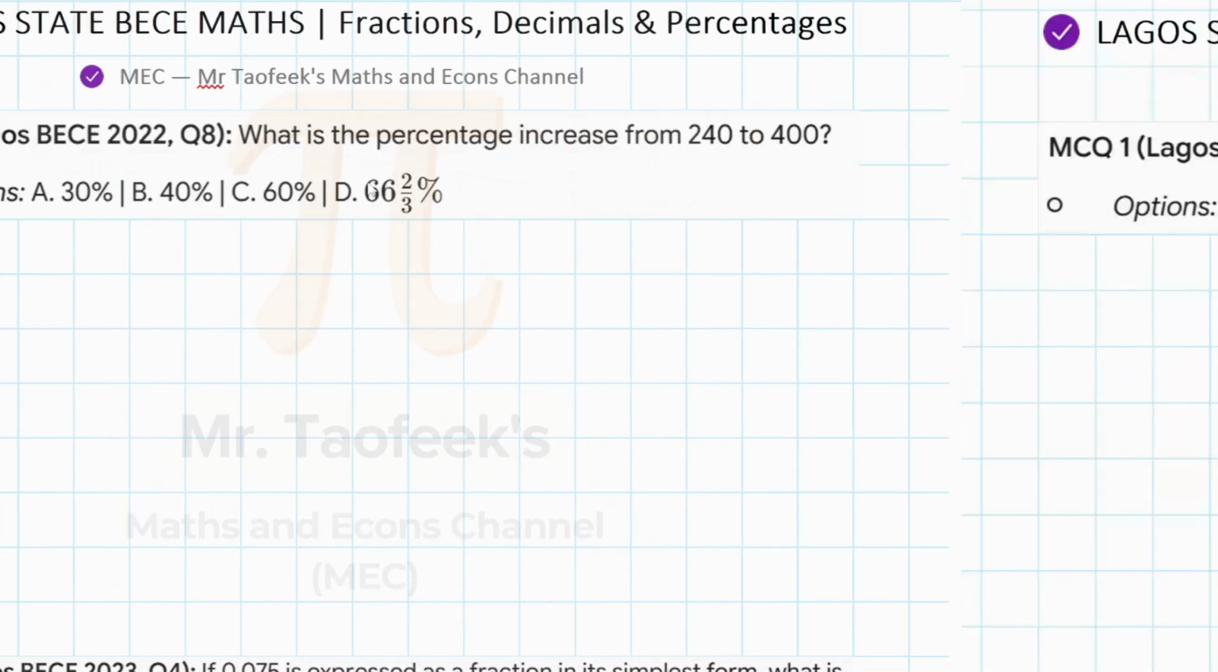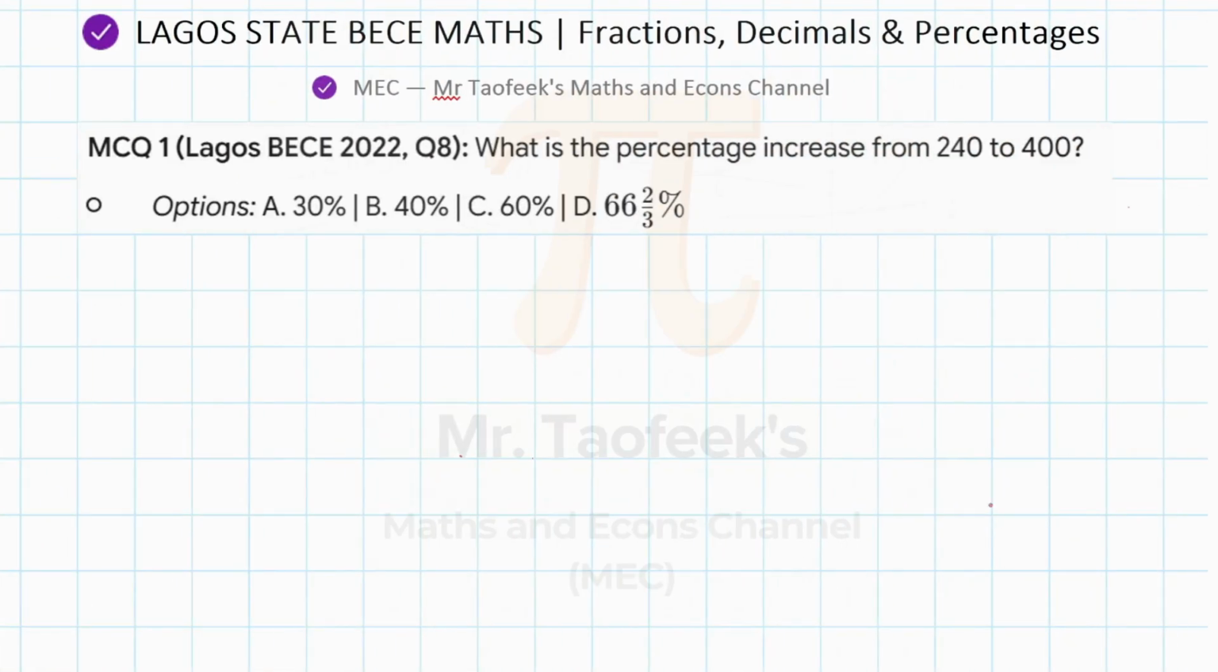Question number 1. By the way, this question is from the BECE 2022. The question says, what is the percentage increase of 240 to 400? So the point here is percentage increase. Now, there's a formula that you need to use that makes this calculation easy and fast. Anytime you're told to work out percentage increase, or percentage decrease, or even percentage change, all these basically mean the same thing.